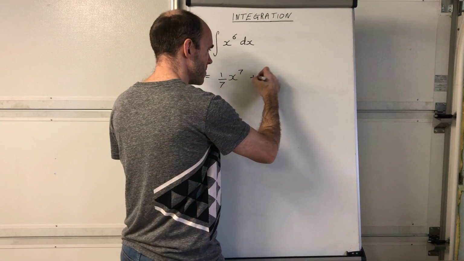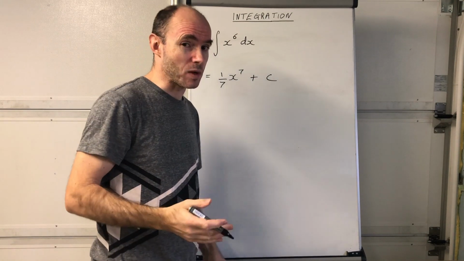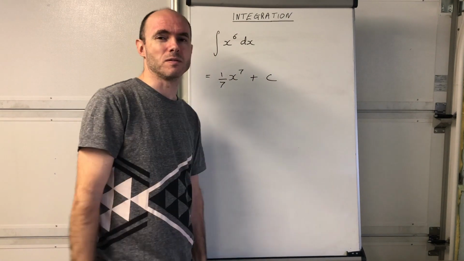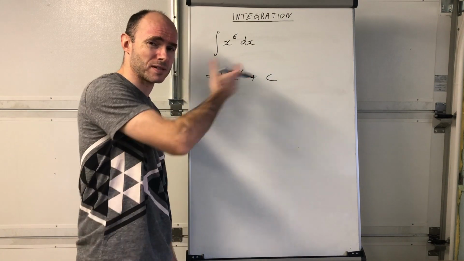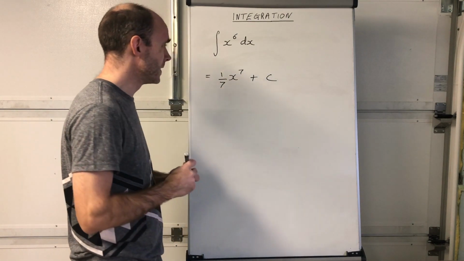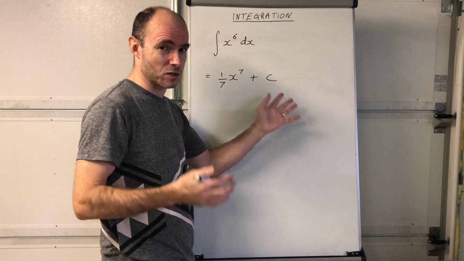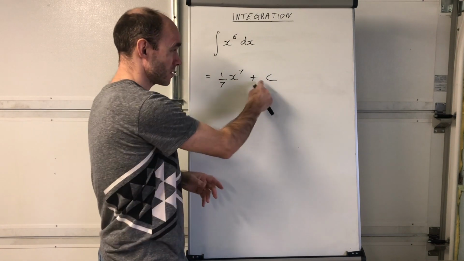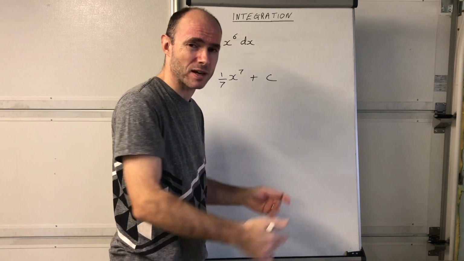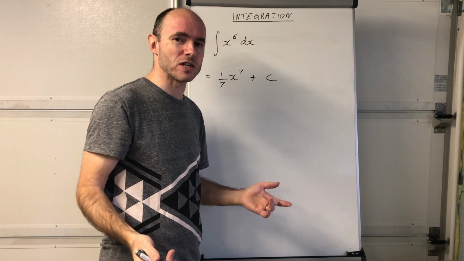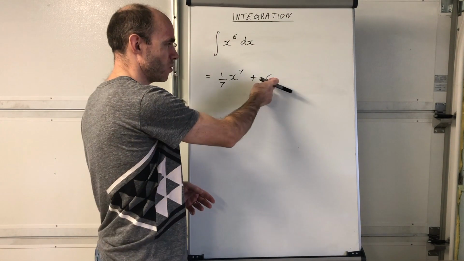Okay, very good. If you remember the plus c, get used to it if you didn't, okay, because you are potentially going to lose some marks if you don't put the plus c at the end of a particular question, okay. Let me just mention now, this is called a general solution. A general solution because we don't know the exact solution. The plus c, where c could vary, okay. A particular solution is when we can actually substitute the values in and work out what that actually is.